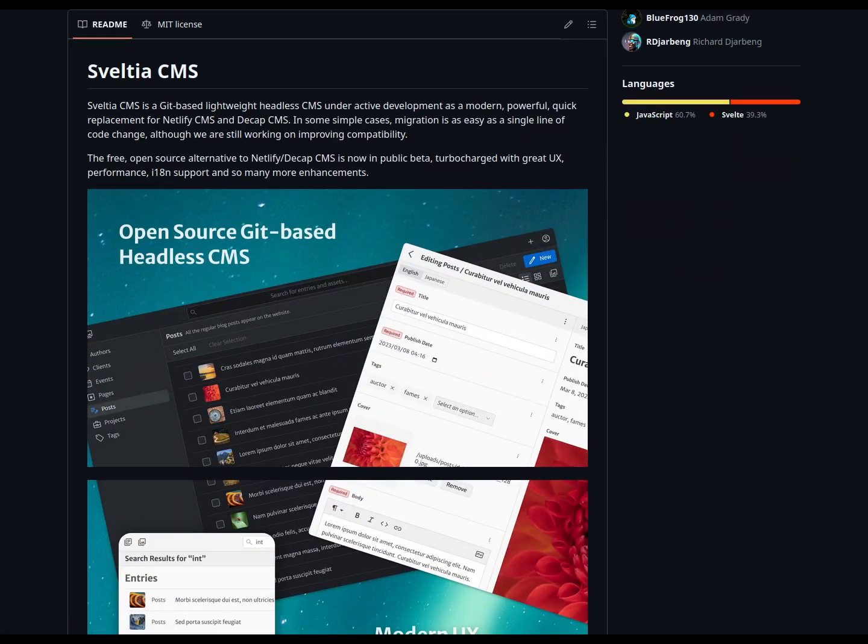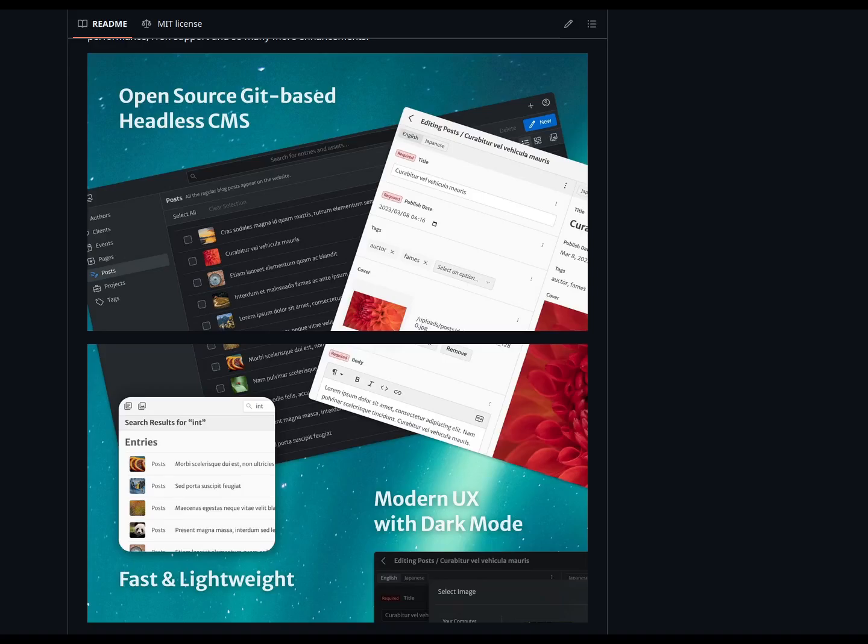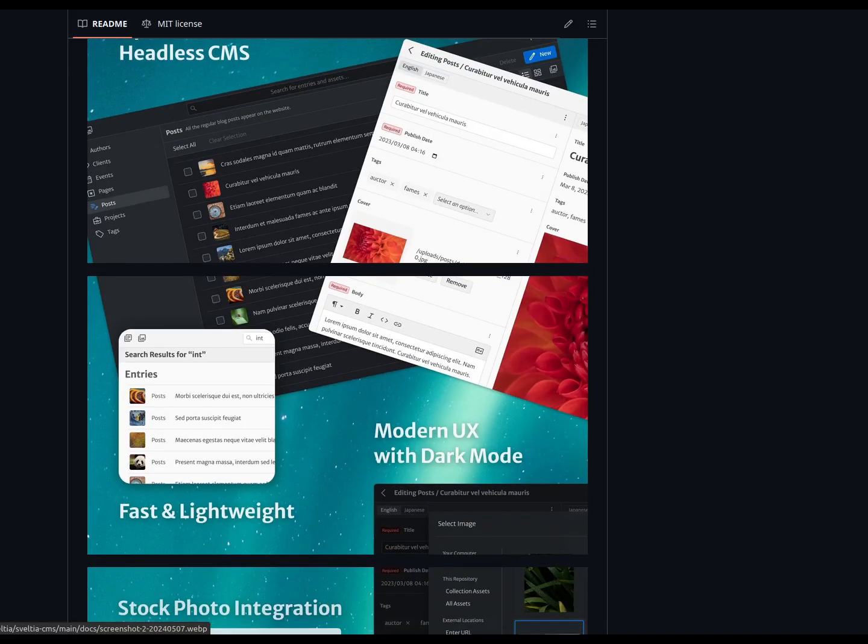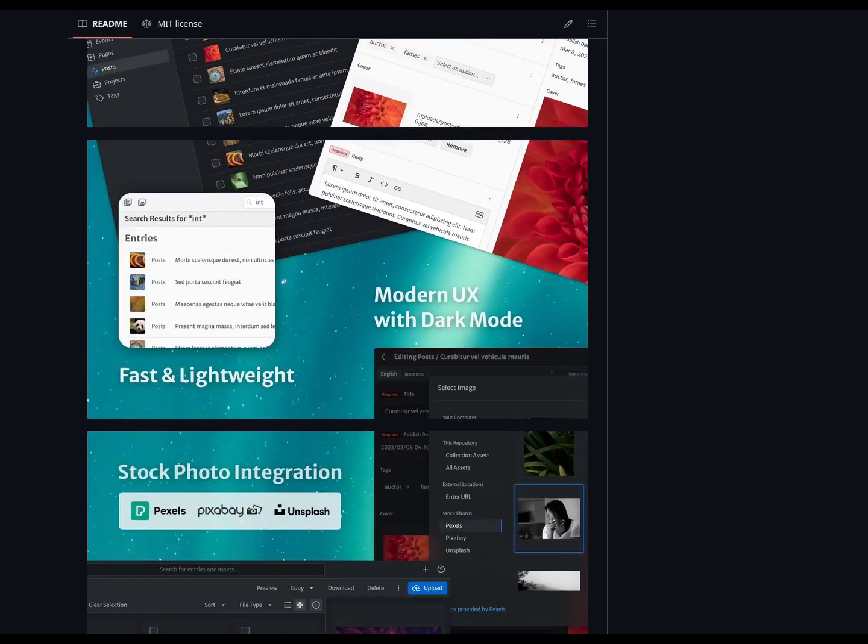But Sveltia is going to be releasing in early 2025, and it should be fixing all that stuff. Fixes a lot more bugs, makes it a lot more easy. It does look a lot nicer, but it will give us more freedom to how we control that editor that you use. So it'll be super nice, but it's coming out later. We can't use it immediately because it does not support that critical issue we want of being able to just sign up an account and submit stuff. They said that they're going to implement that after their release in early 2025.